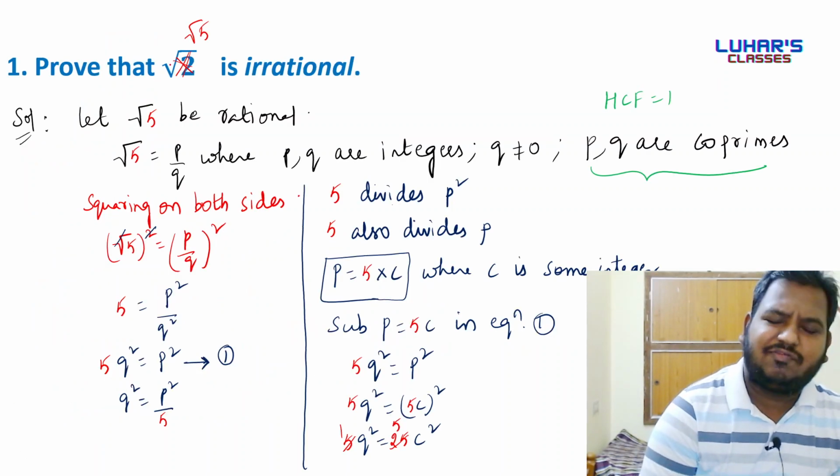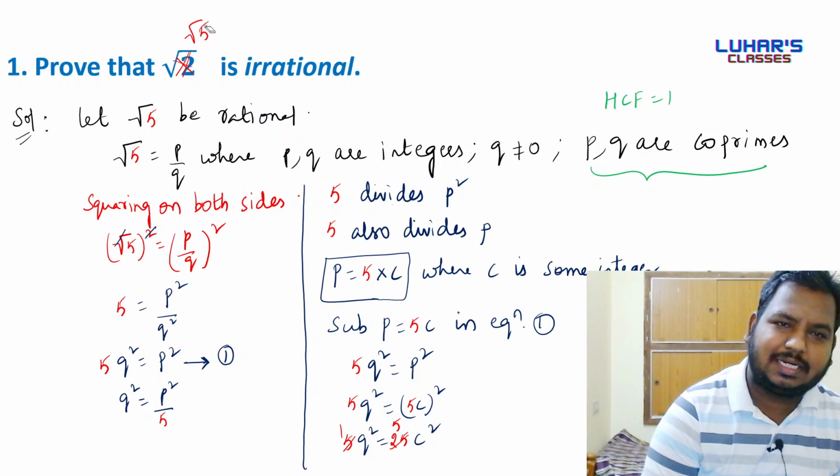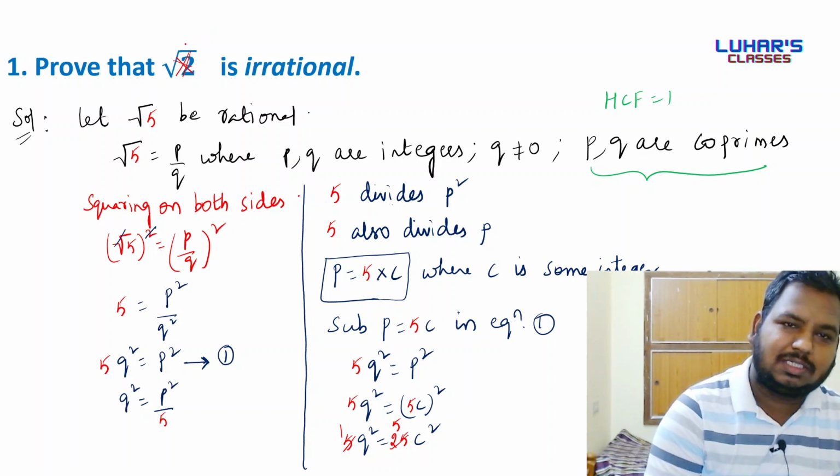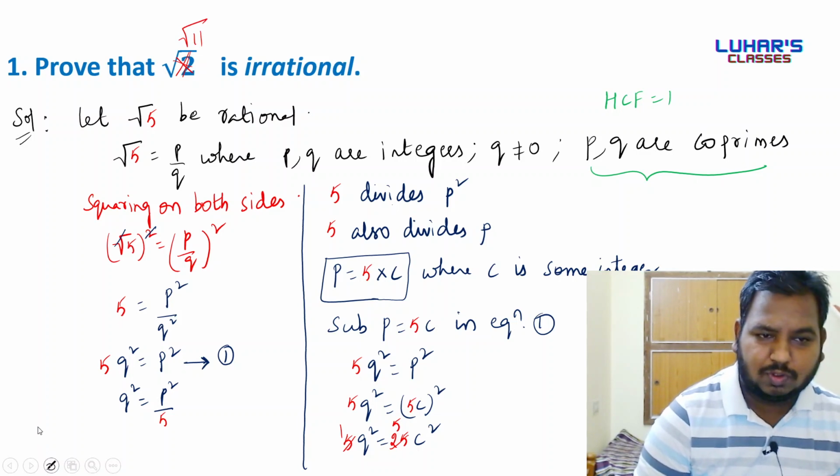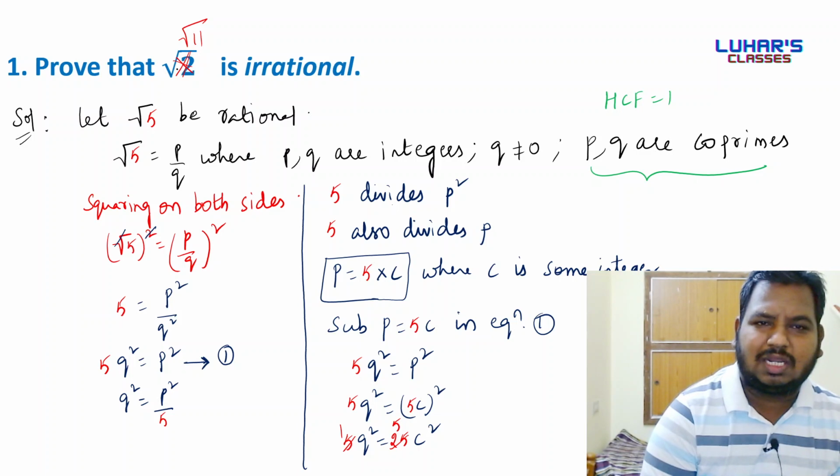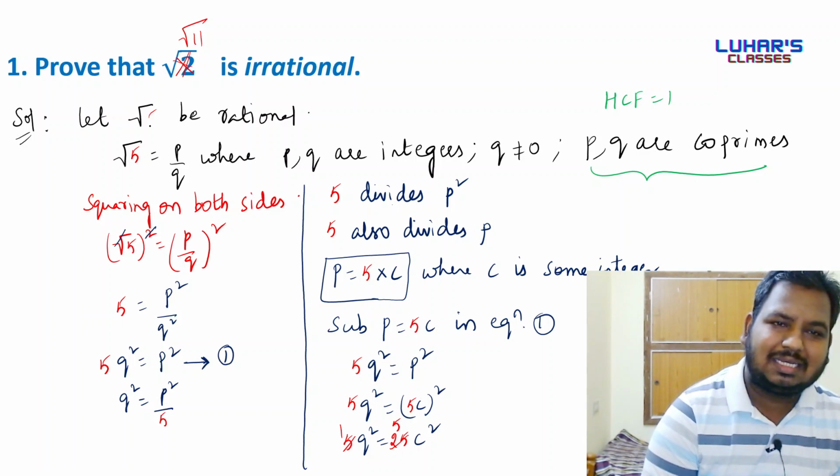Next, if they ask you to prove root 7 is irrational, apply the same logic. If they ask you to prove root 11 is irrational, apply the same logic. Let root 11 be rational. Let root 11 equal p by q.